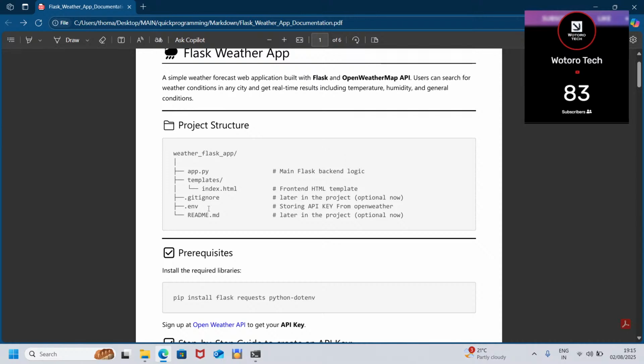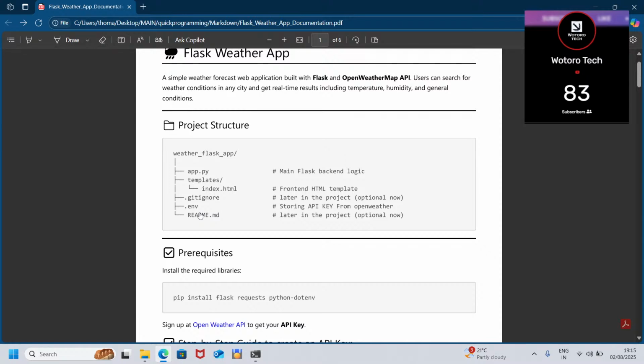So we are going to store our .env. This .env is a file where we are going to store our API key. Then we are going to list the .env inside the .gitignore. That means our API key is hidden inside the .env, and the .gitignore will hide the .env, so users will not see our API key.